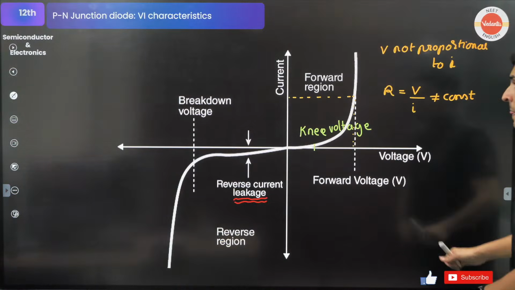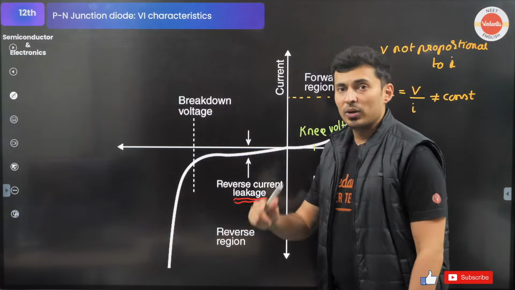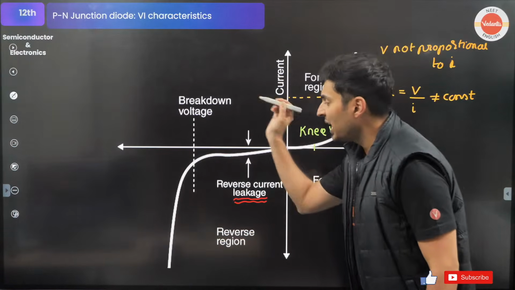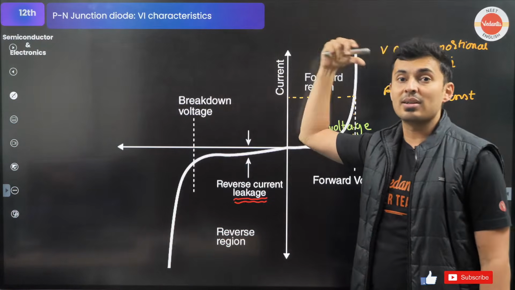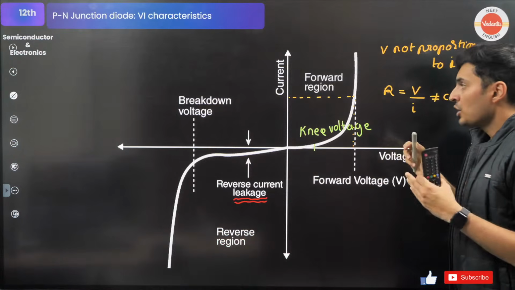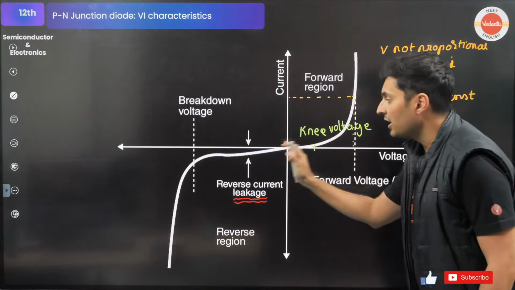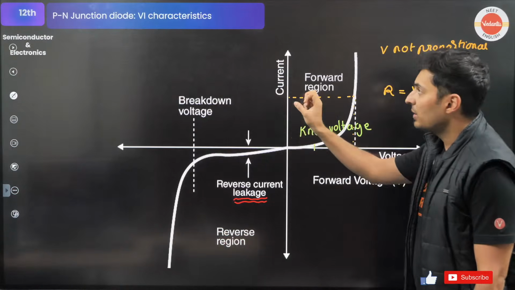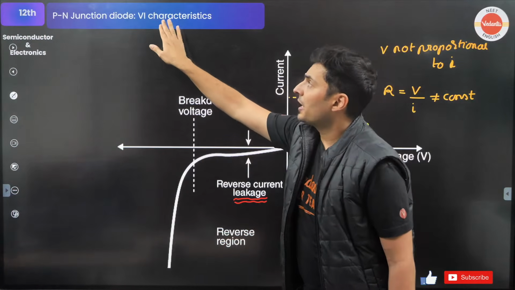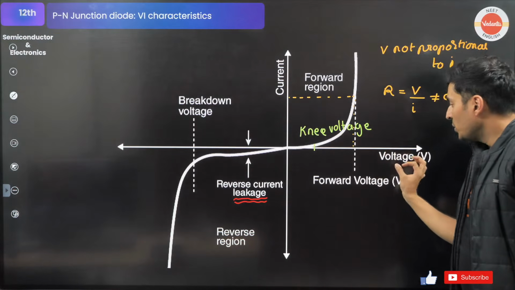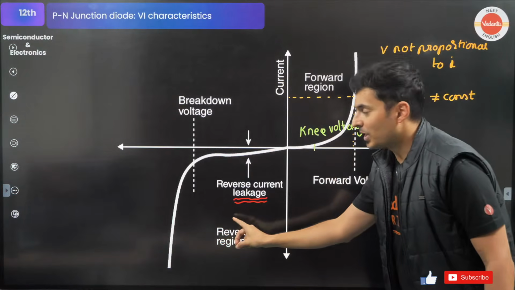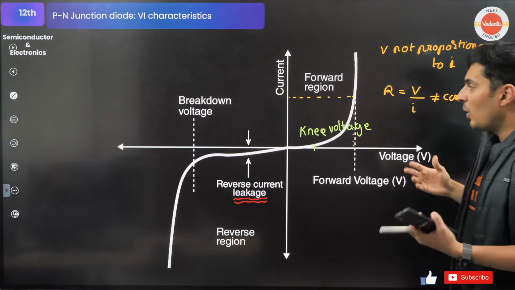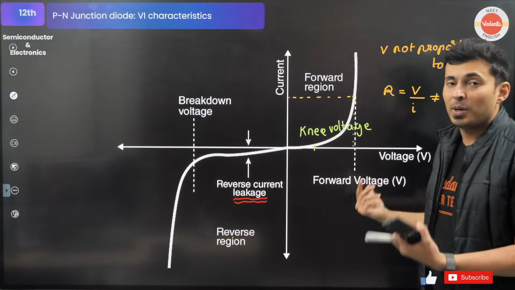Okay. So my dear students, the reverse voltage current is very, very small. It's called a leakage current. The breakdown happens after a large amount of reverse voltage, and you will see that the resistance in either of the cases is not going to be constant. That's why this graph, by the way, is also called the voltage current characteristic graph. You tell me the voltage, I'll tell you the current. That's how this graph tells me how things are going to be affected by the voltage.